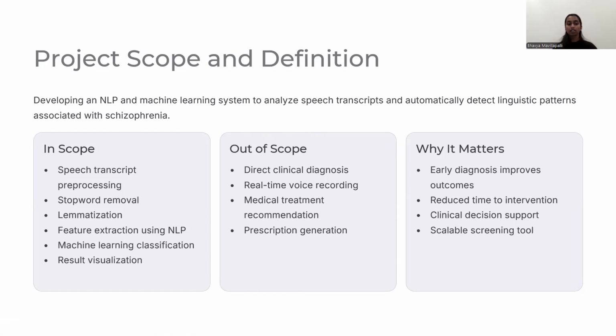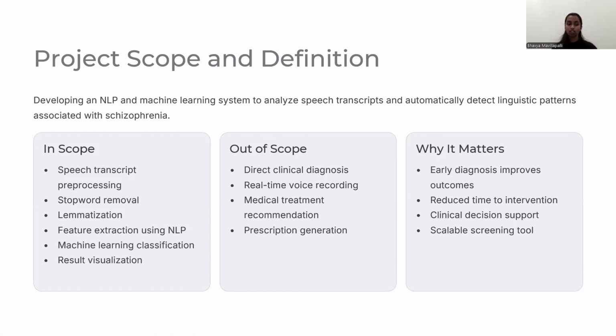And out of scope means what your project does not do. First one, direct clinical diagnosis. Here, the system does not officially diagnose schizophrenia; only doctors can do that. And real-time voice recording means you are not building a live recording system, only using existing recordings. And then comes medical treatment recommendation. The system does not suggest treatment or therapies. And prescription generation means it does not give any medications.